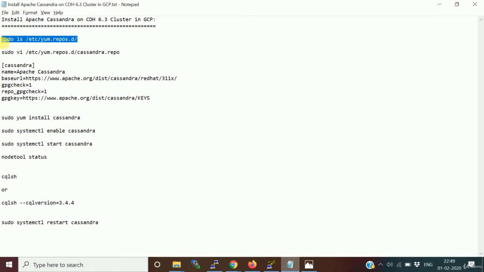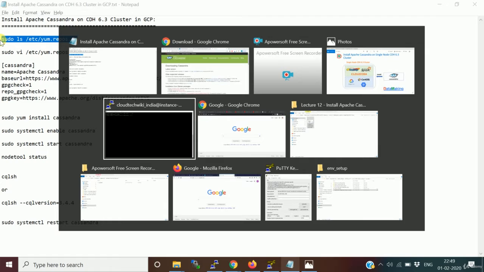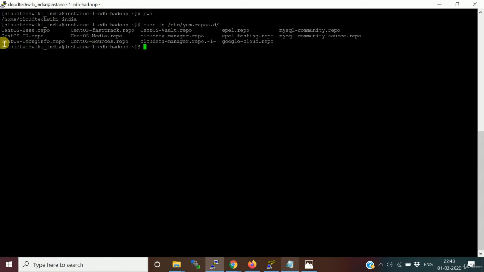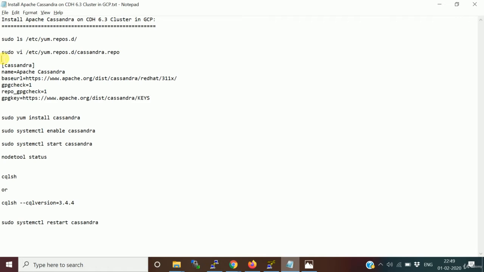First we need to add the Cassandra repository in the repository file. Log on to your VM using the PuTTY utility, then do ls. Here you have many repository files for MySQL Community Edition, Cloudera Manager, all the stuff. But for Cassandra we don't have it, so let's create that file with the vi editor, go to insert mode and paste this.